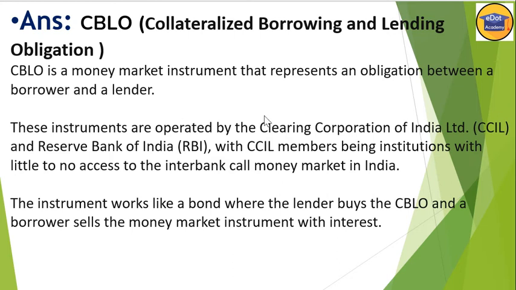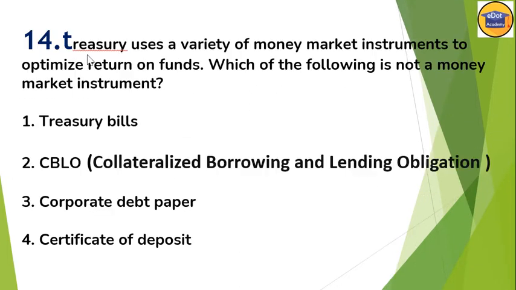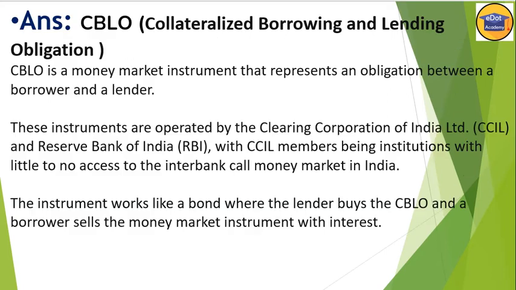These instruments are operated by the Clearing Corporation of India Limited (CCIL) and the Reserve Bank of India, with CCIL members being institutions with little or no access to the interbank call money market in India. That means this is not linked with the treasury. So CBLO is operated by CCIL. This is the main difference.